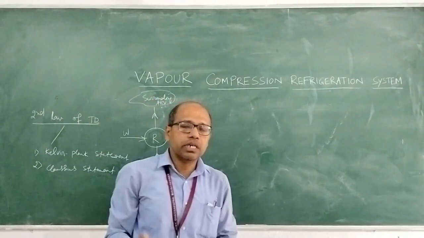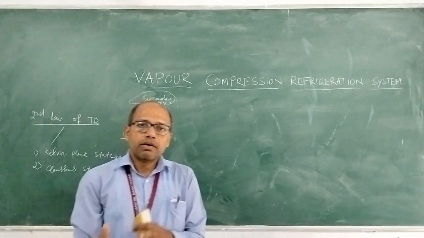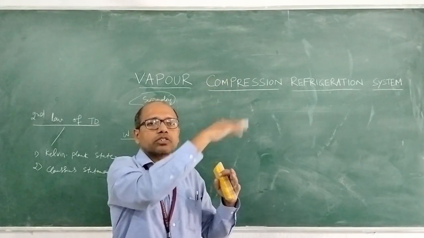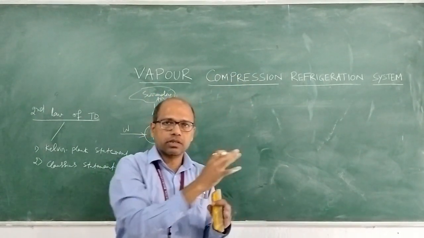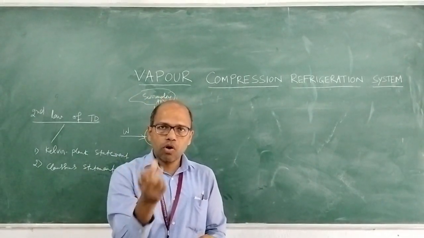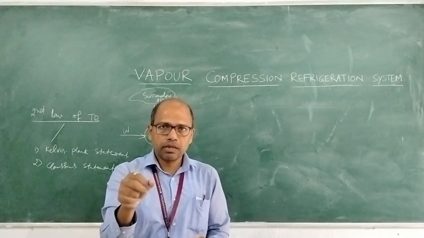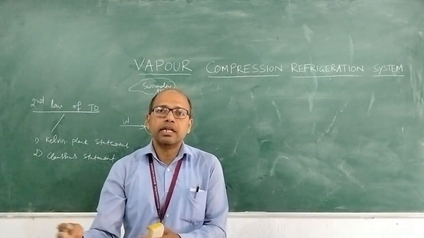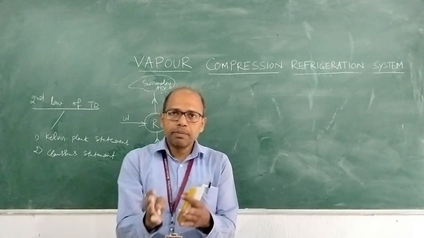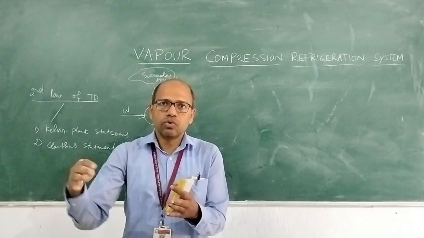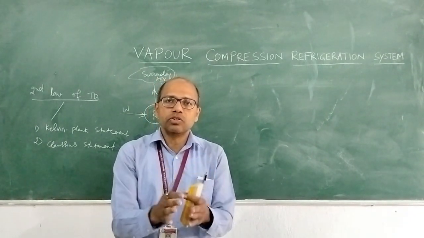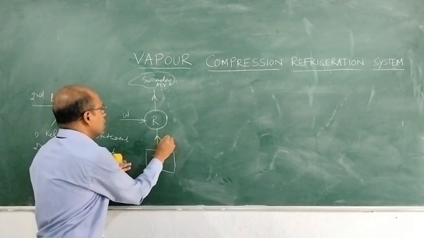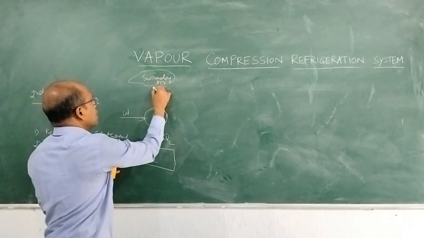But we know that heat always flows from high temperature to low temperature. But the refrigerator's application is that it takes heat from the low temperature and supplies it to the high temperature, in the opposite direction. We know that if we take a hot cup of tea and place it on a table, after some time it loses heat and reaches the surrounding temperature, because the high temperature tea loses heat to the surrounding. Always heat flows from high temperature to low temperature. But in a refrigerator, it takes heat from the low temperature and rejects heat to the surrounding, that is the high temperature.